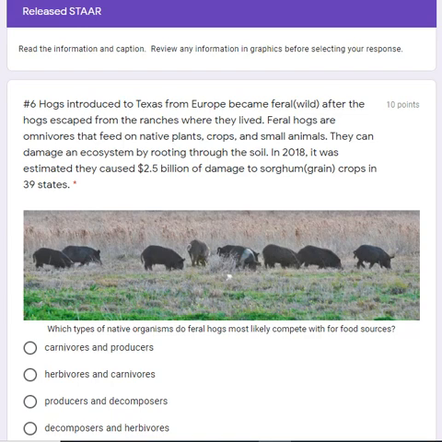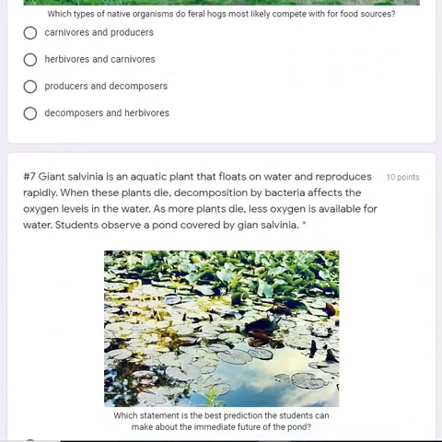In 2018, it was estimated they caused $2.5 billion of damage to sorghum, which is a grain crop, in 39 states. Your question is, which of the native organisms do feral hogs most likely compete with? Are they competing with carnivores and producers, herbivores and carnivores, producers and decomposers, decomposers and herbivores? Think about the organisms that they are eating, and that will help you figure out your answer. Pause and make your answer.